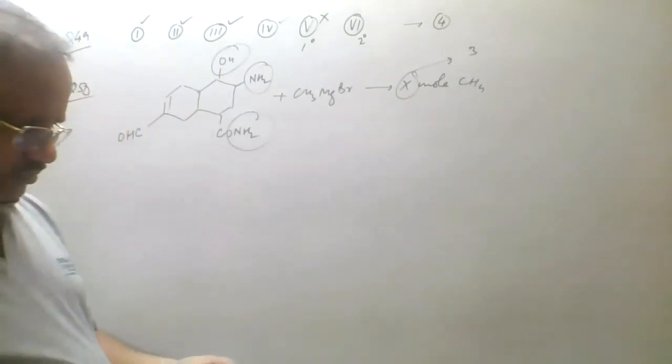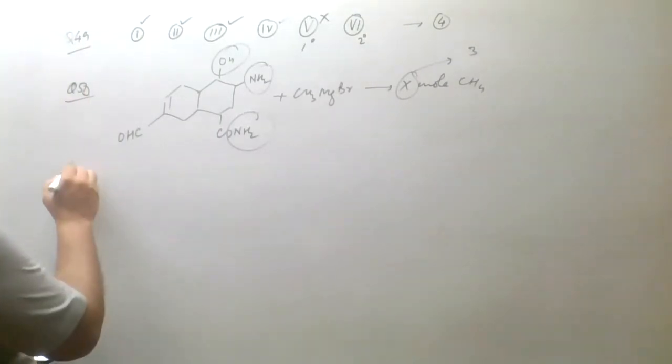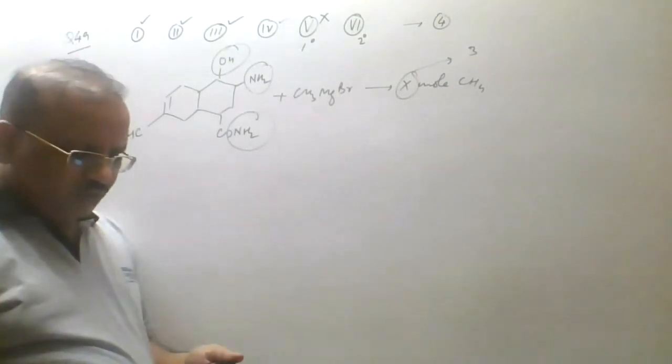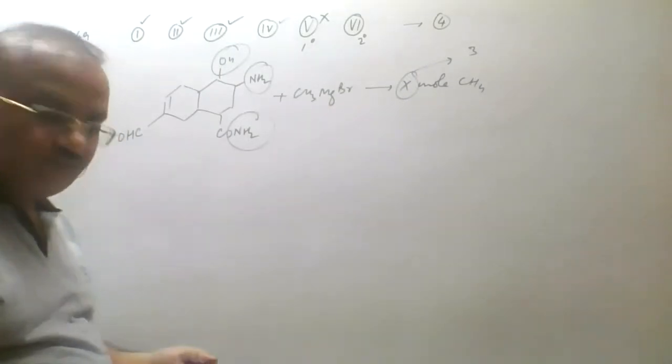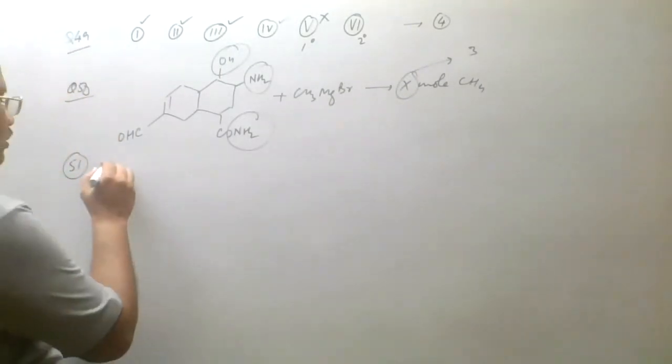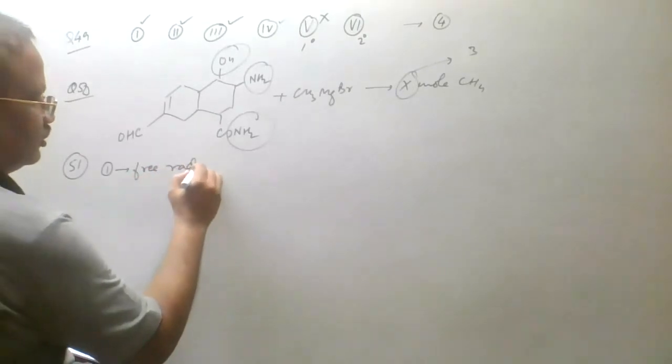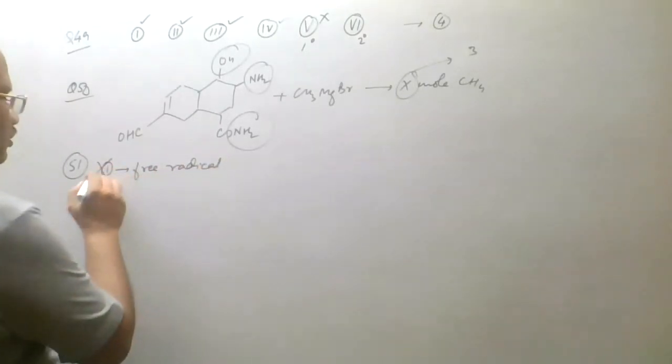Next is 51. In question number 51, how many of the following is electrophilic reactions? Okay, first one. It is free radical reaction, right? So it is not electrophilic. Wrong. Second one.